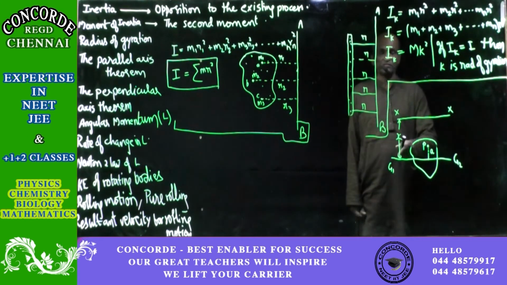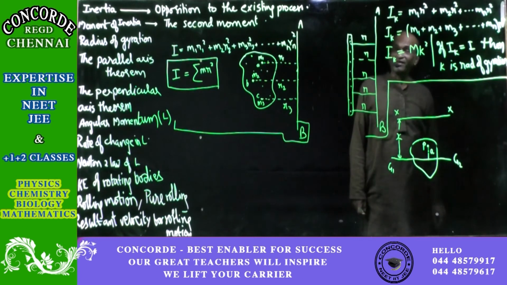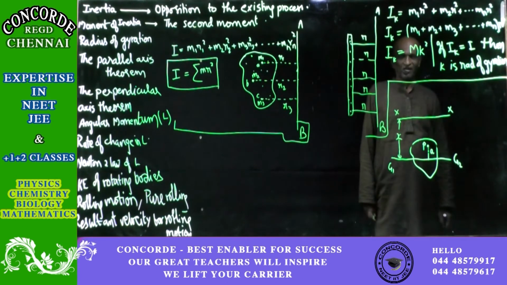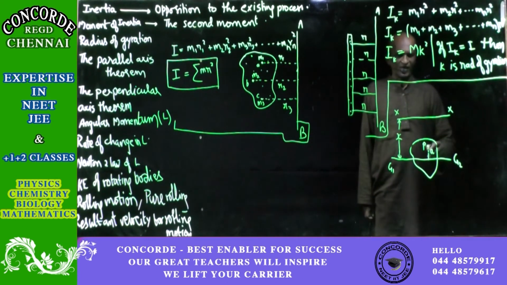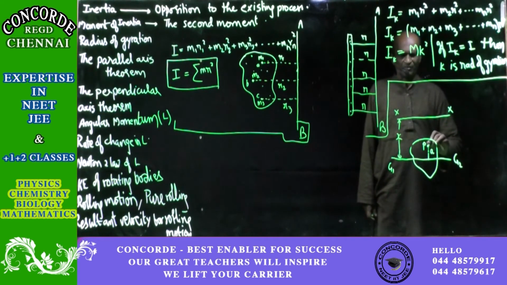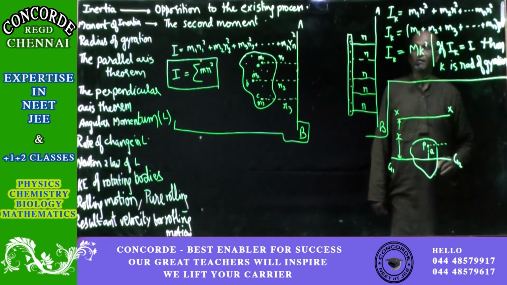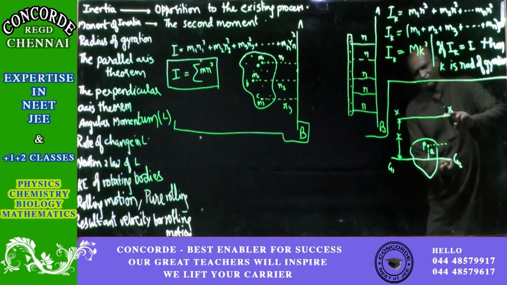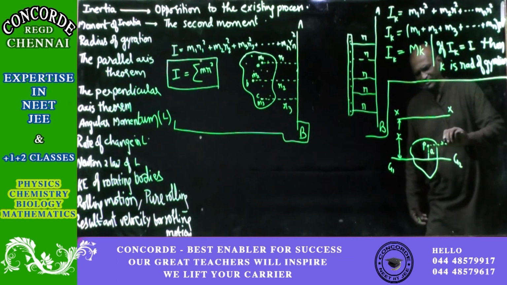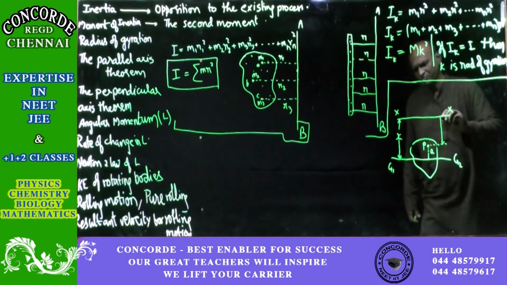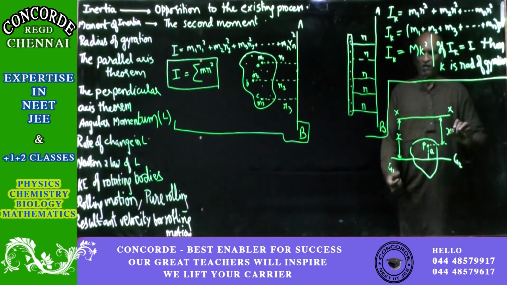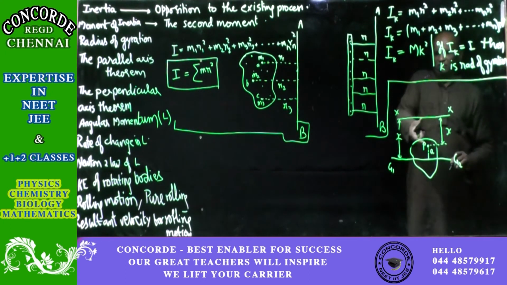So x is a constant here. And from the center of gravity line to the point P, the distance is a. This is equal to x. From that, if you remove a, the remaining distance will be x minus a.